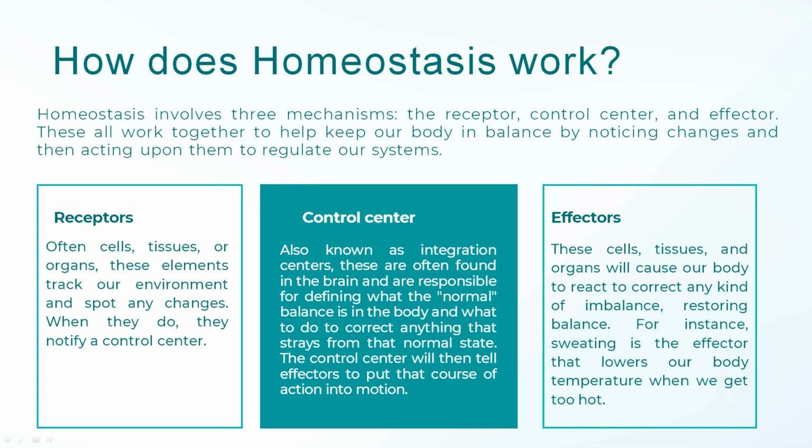Control center. Also known as integration centers, these are often found in the brain and are responsible for defining what the normal balance is in the body and what to do to correct anything that strays from that normal state. The control center will then tell effectors to put that course of action into motion. Effectors. These cells, tissues, and organs will cause our body to react to correct any kind of imbalance, restoring balance. For instance, sweating is the effector that lowers our body temperature when we get too hot.